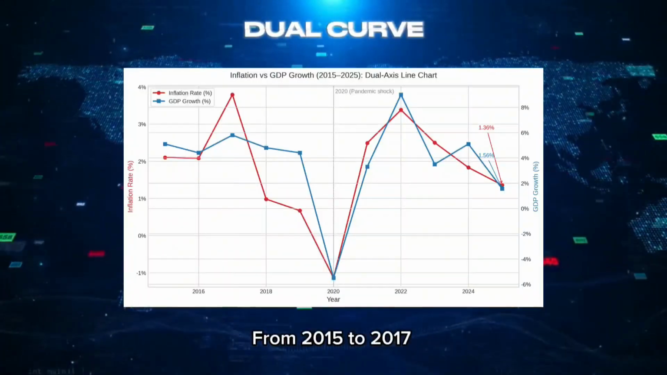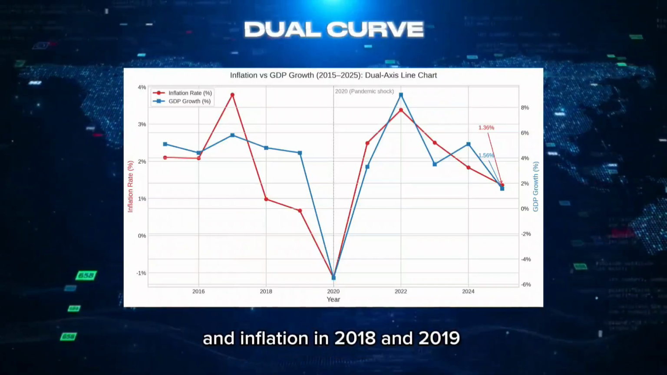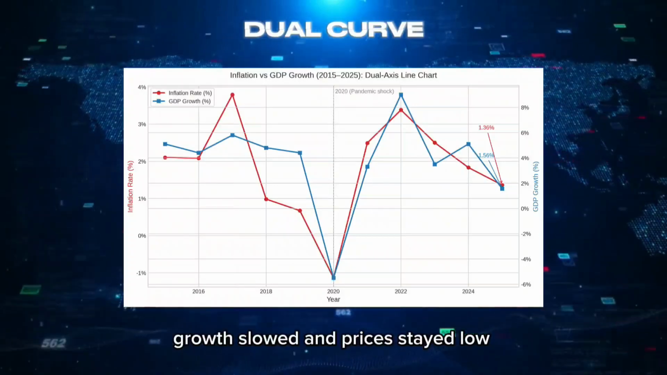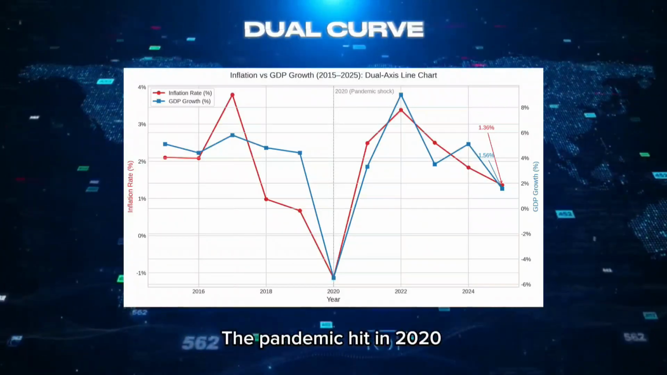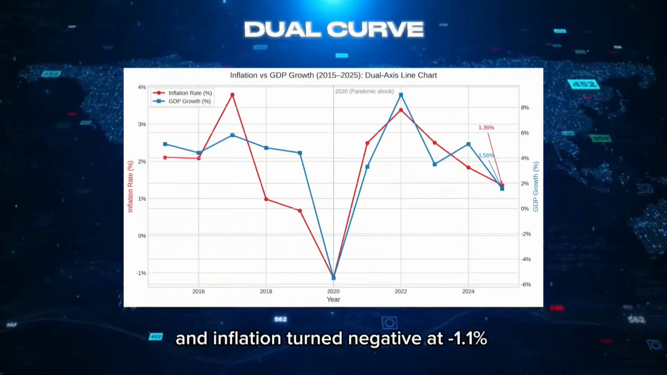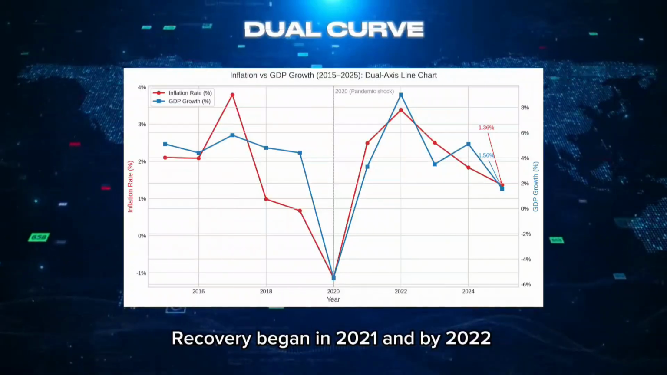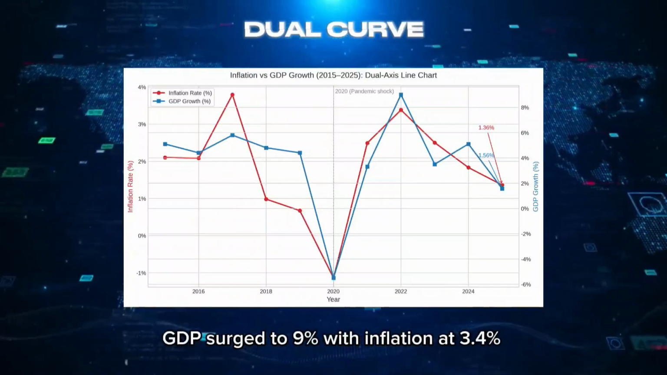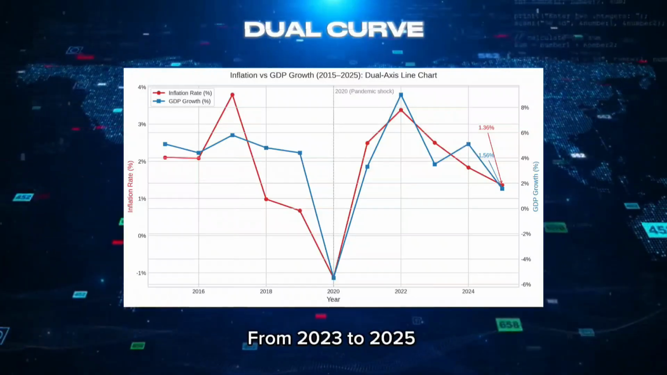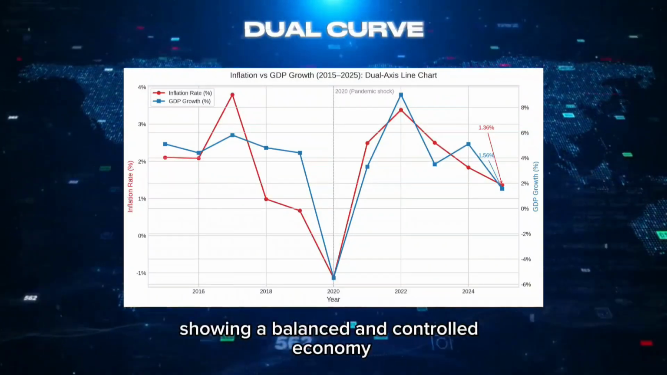From 2015 to 2017, Malaysia's economy grew steadily with moderate increases in GDP and inflation. In 2018 and 2019, growth slowed and prices stayed low, showing weak demand. The pandemic hit in 2020. GDP fell sharply to negative 5.5% and inflation turned negative at negative 1.1%. Recovery began in 2021 and by 2022, GDP surged to 9% with inflation at 3.4%, reflecting strong demand. From 2023 to 2025, growth and prices stabilized, showing a balanced and controlled economy.